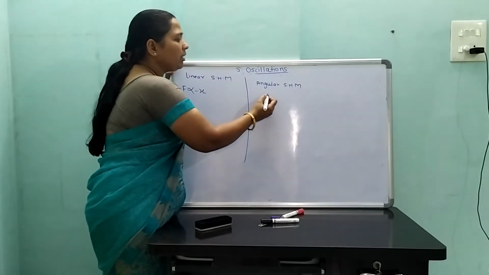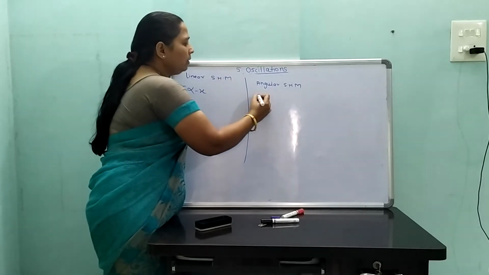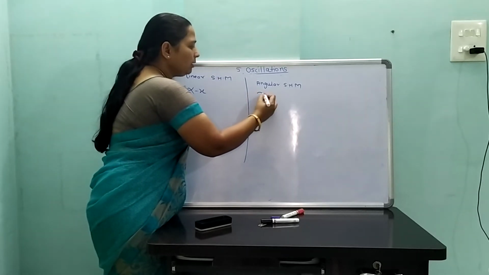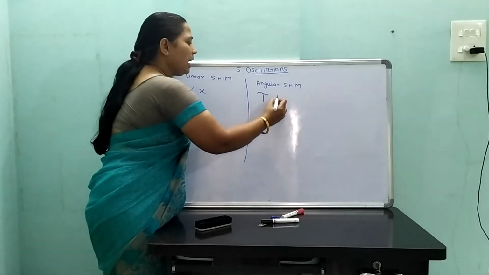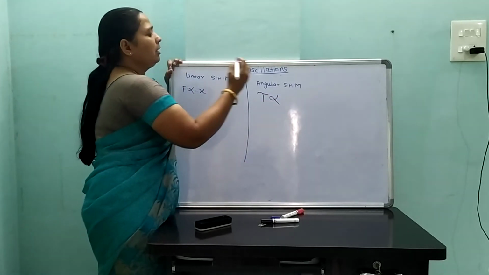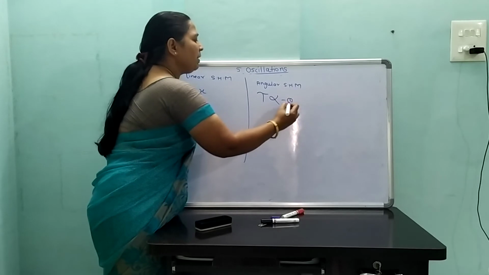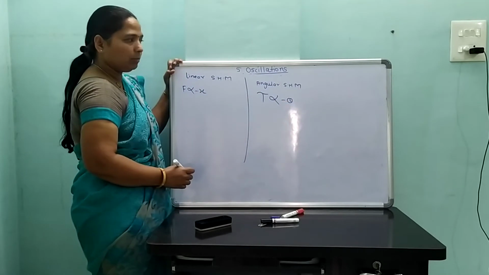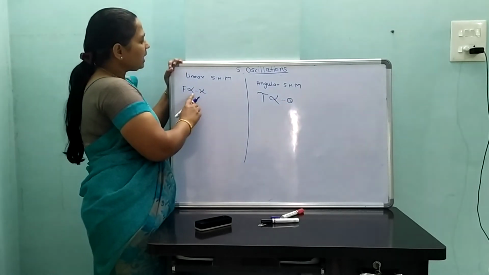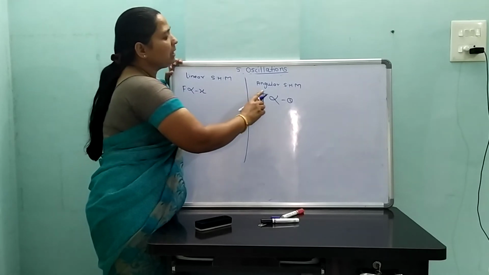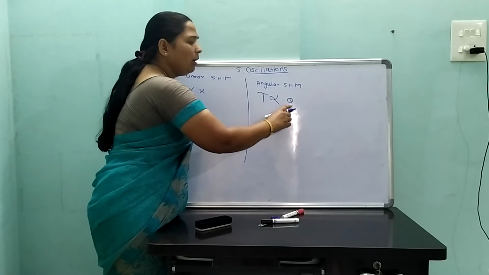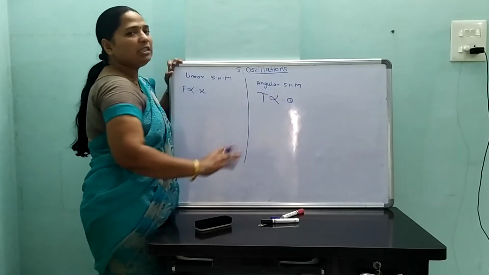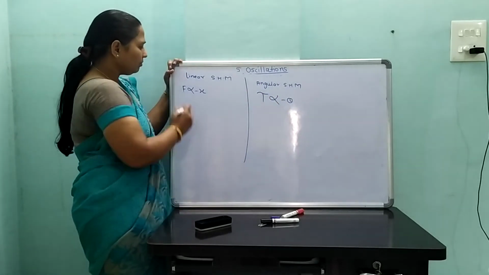But in angular SHM, instead of force, the internal restoring torque is directly proportional to the angular displacement from its mean position.